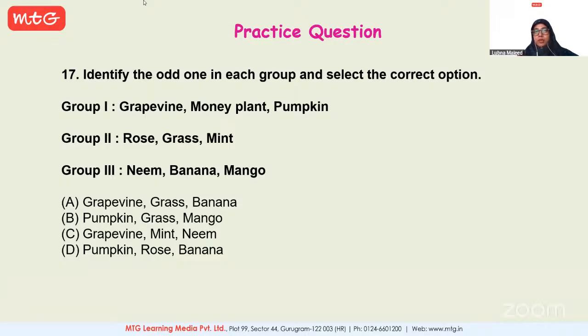So here how you can identify is to see whether these three, is it a shrub, is it a herb, is it a climber, is it a creeper? So you can identify based on that. In the first one, which two seem the same? Yes, Dhruva. Others, please be on mute. Yes, Dhruva, would you be answering?